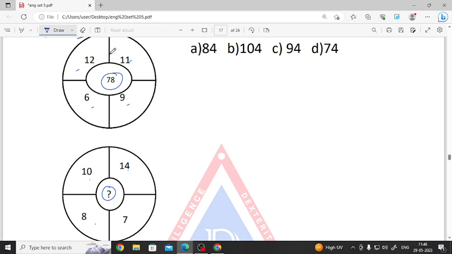If we see, let's multiply 12 and 11. What do we get? 132. If we multiply 6 and 9, 54. If we subtract it, we get 78. See, we are getting 78.